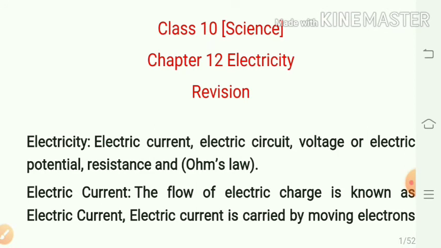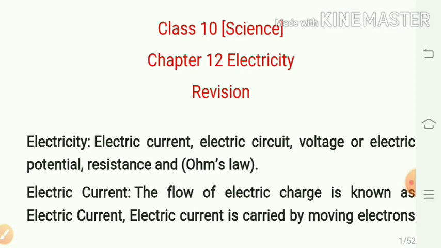Thus, we will see some definitions from this lesson as well as derivations, formulas, their SI unit and CGS unit. So, what is electricity? Electric current, electric circuit, voltage or electric potential, resistance and Ohm's law. These all points we will cover in this lesson.